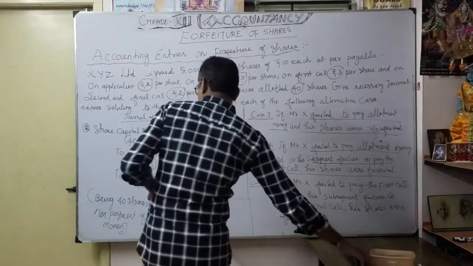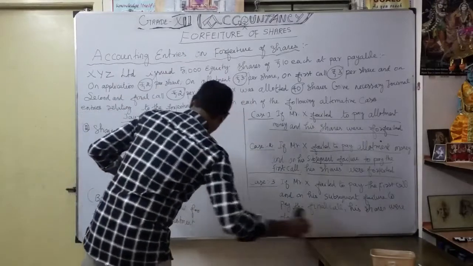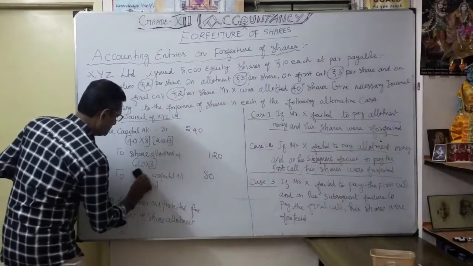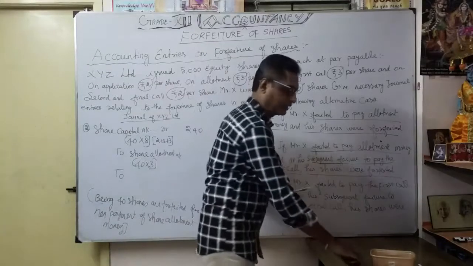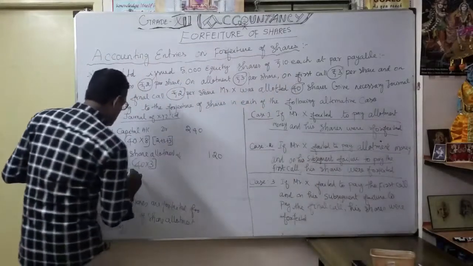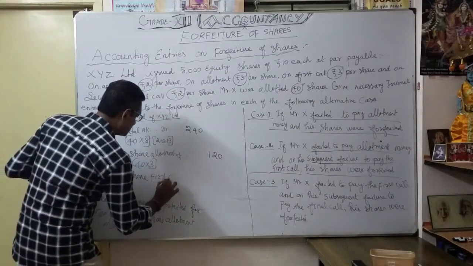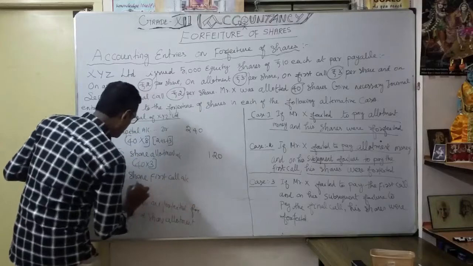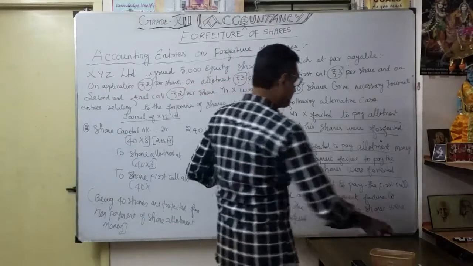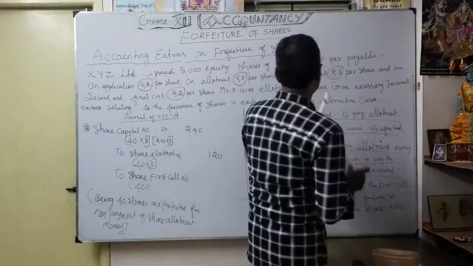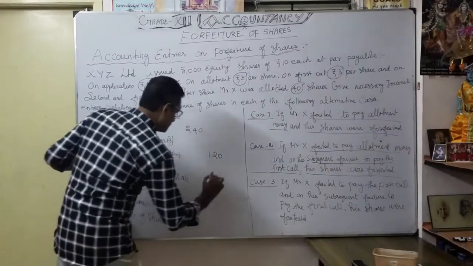The second default is share first call. To share first call account, how much? 40 into first call, which is 3 rupees here, so 120.